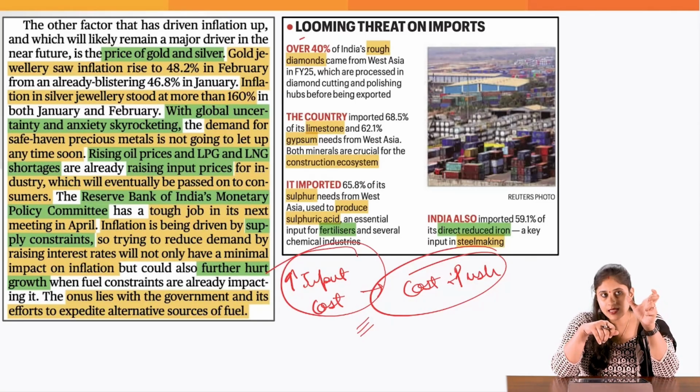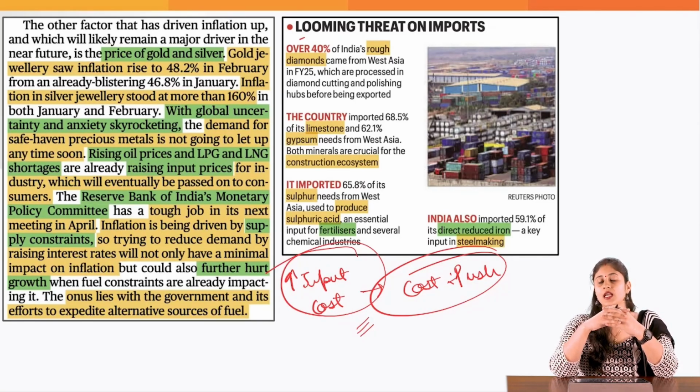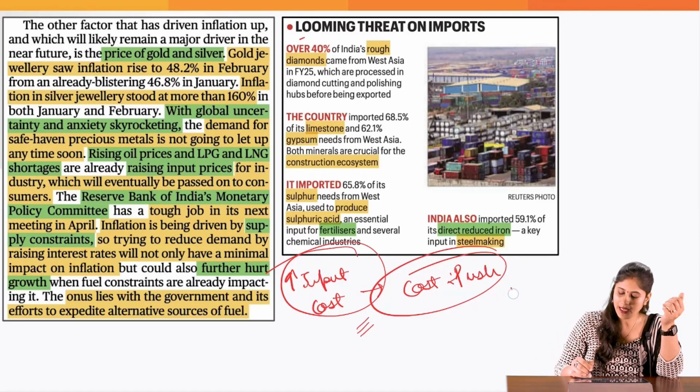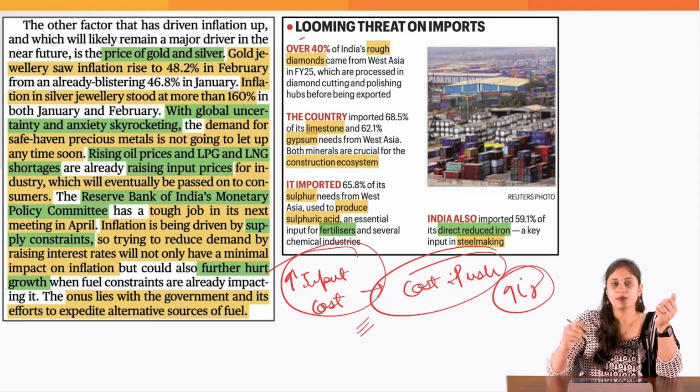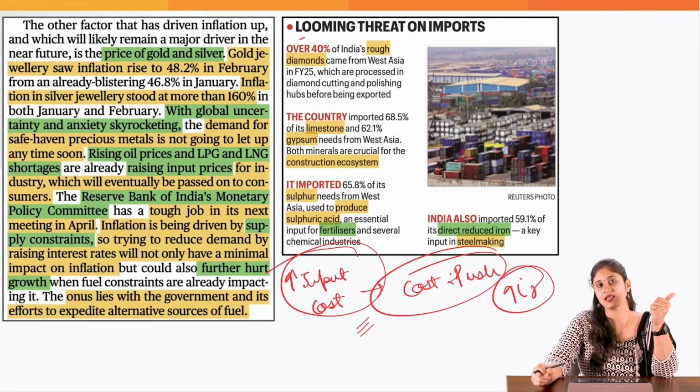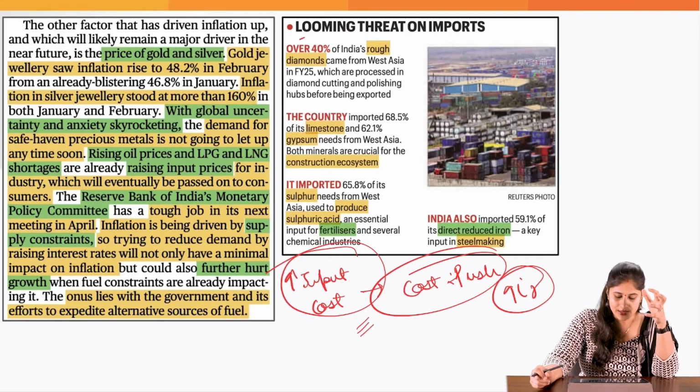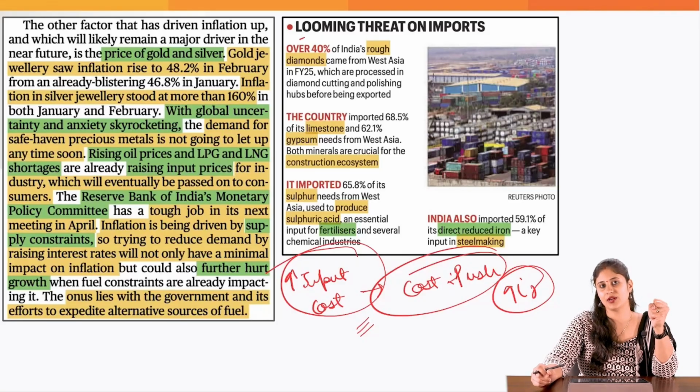And this is one of the limitations of monetary policy. Monetary policy is well suited to deal with that inflation scenario wherein the rise in inflation is because of an increase in demand. It can curtail that demand by increasing the interest rate. But when the inflation is because of the supply shock, this ties the hands of the Monetary Policy Committee on how to deal with this inflation scenario.